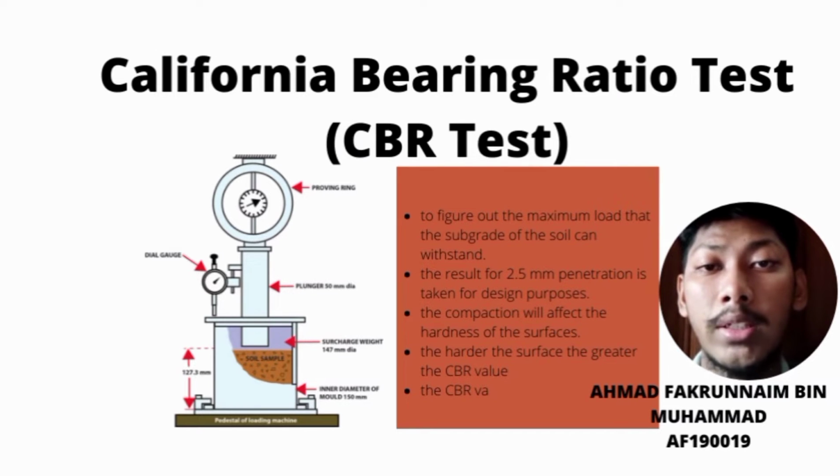The compaction on the subgrade of the highway will directly affect the hardness of the surface of the subgrade. The more compact the subgrade soil, the harder the surface as well as the greater the CBR value.